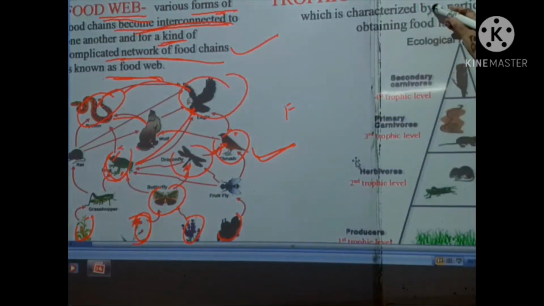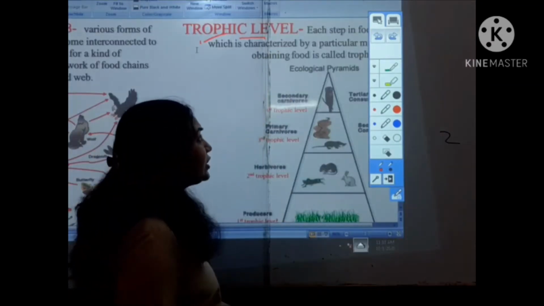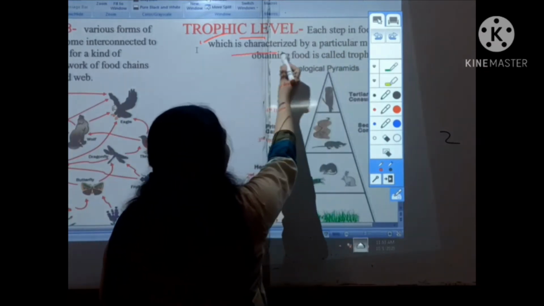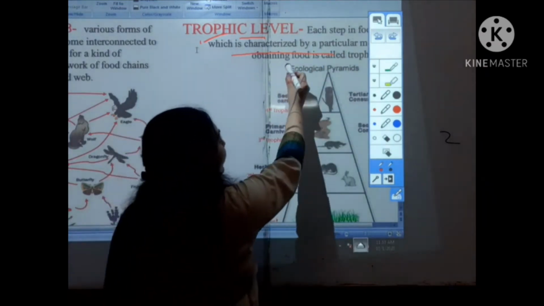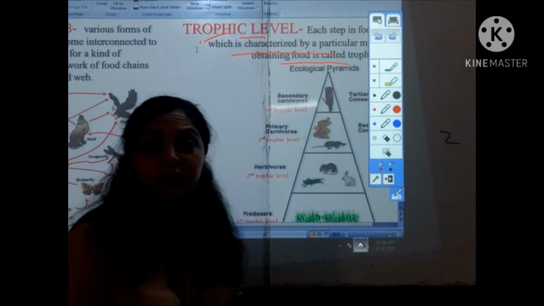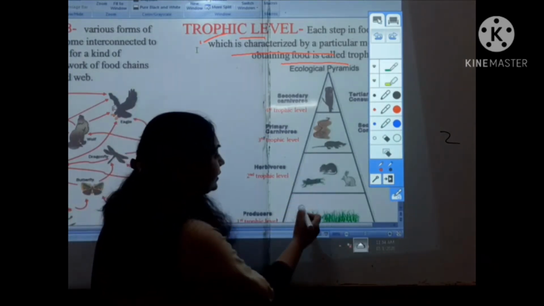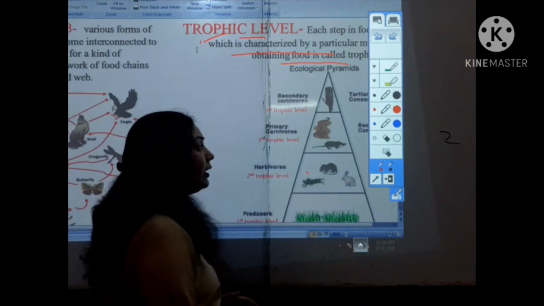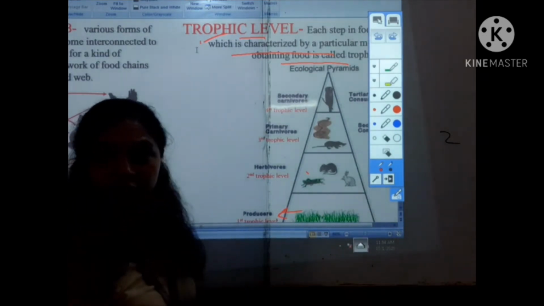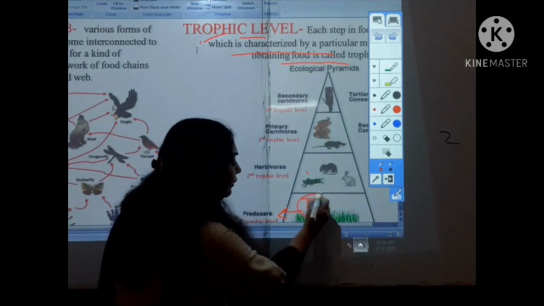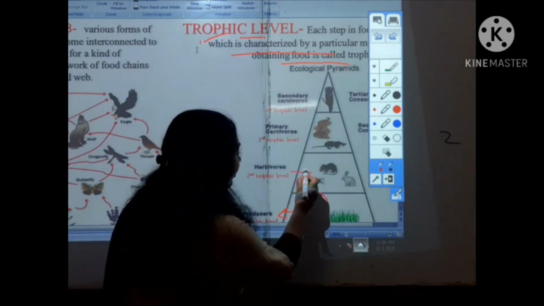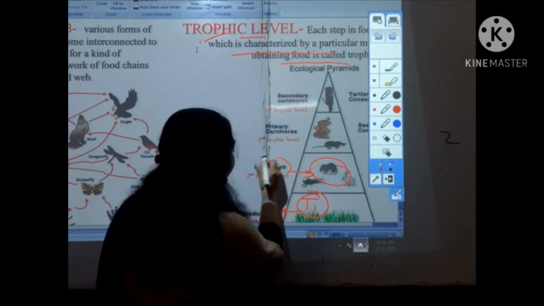Now the next is the trophic level. The trophic level depicts each step in the food chain, characterized by the particular mode of obtaining food. According to their feeding habits, the different organisms are kept in a particular level. The producers always come in the first trophic level, called T1. Afterwards, the second trophic level is where the herbivores always come.